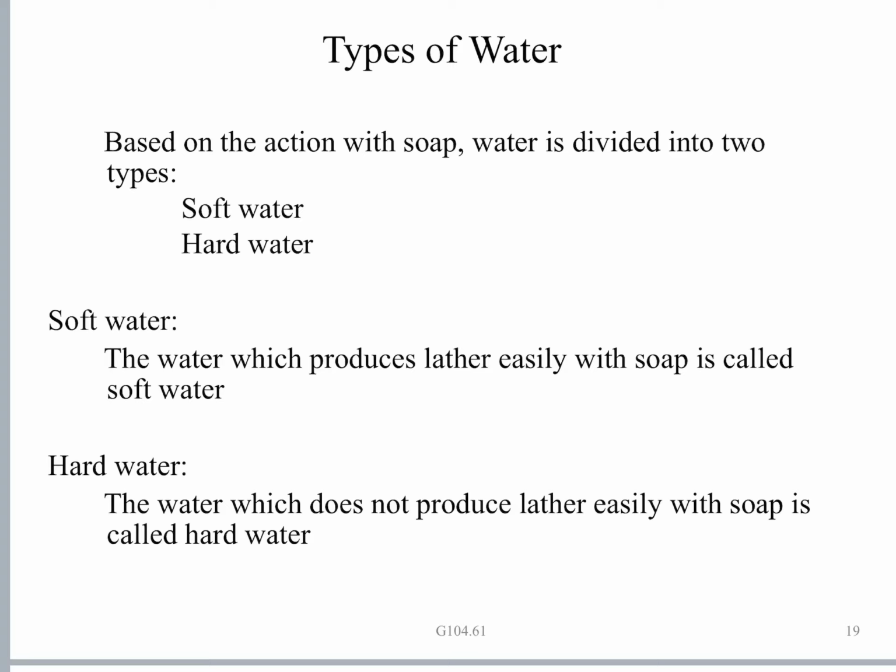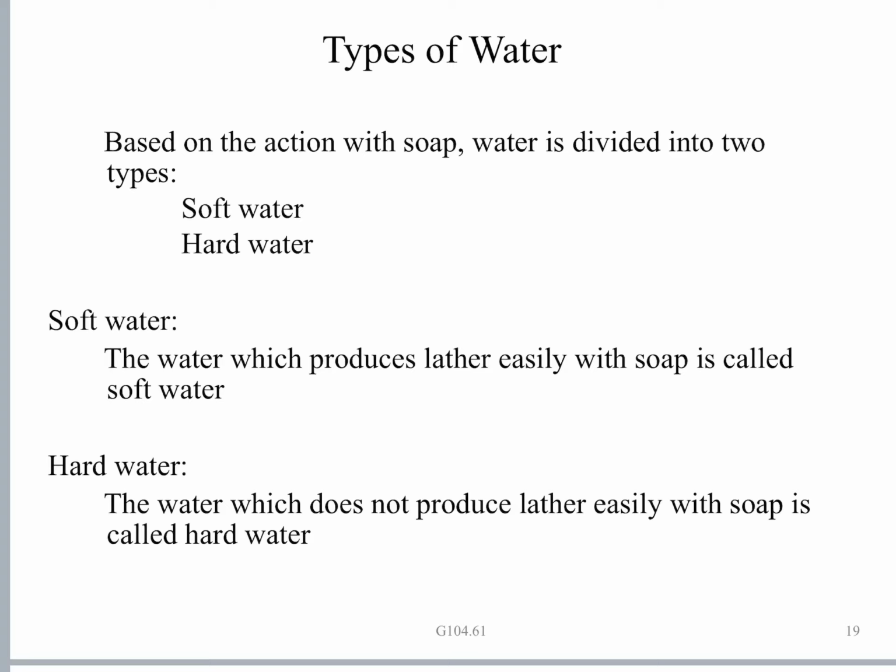The water which produces lather easily with soap is called soft water. Soap is a substance, and when it is mixed with water, it should become miscible, and if it produces a lather or foam readily with water, that water sample is called soft water. Examples of soft water are distilled water and rain water.